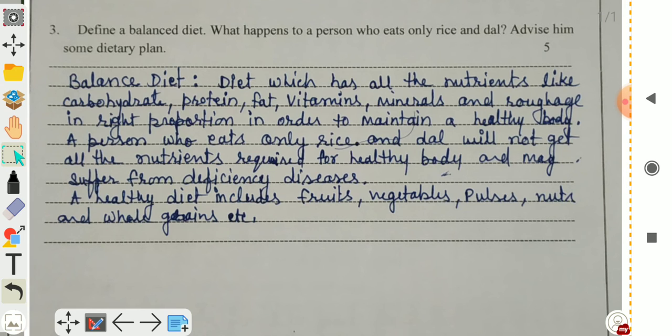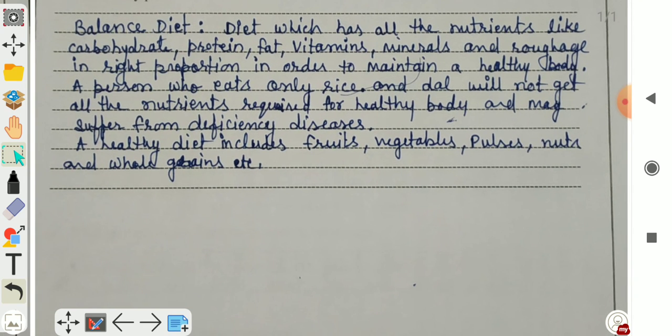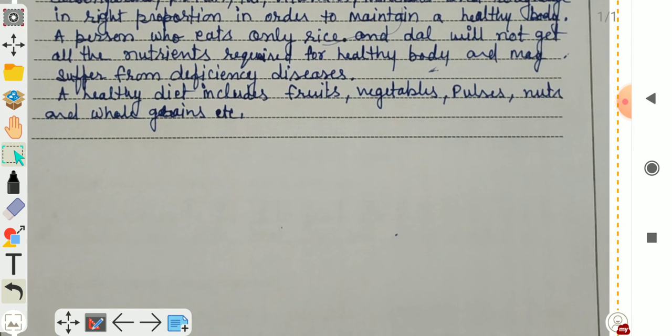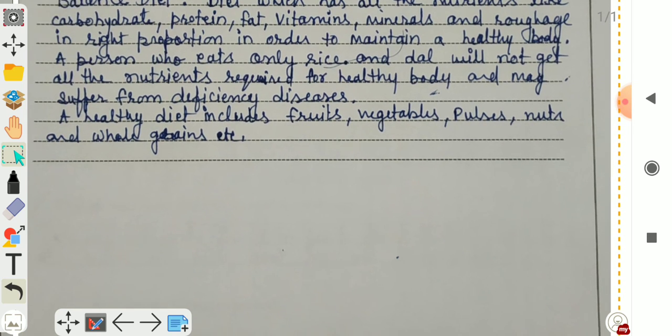A person who eats only rice and dal will not get all the nutrients required for a healthy body and may suffer from deficiency diseases. A healthy diet includes fruits, vegetables, pulses, nuts and whole grains, etc.